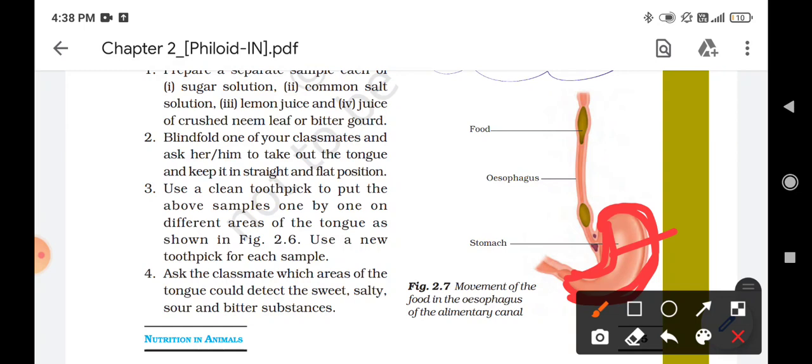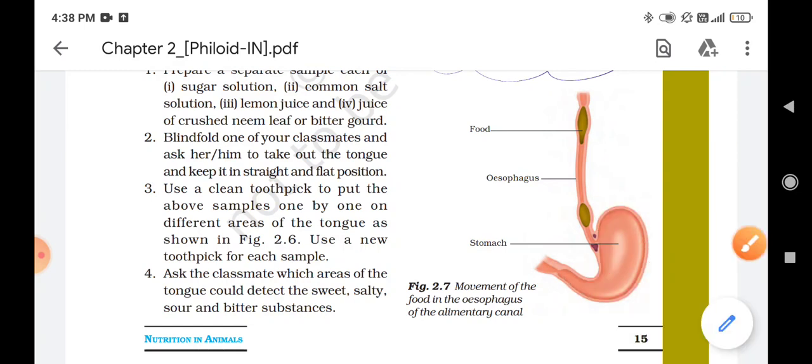Okay, so this is the function of hydrochloric acid, that is to kill the bacteria that enter along with the food, and it also helps in the process of digestion by breaking down further. Okay, so the function of mucus is to protect the lining of the stomach against the action of hydrochloric acid. Okay, and other digestive juices help to break down the proteins into simpler substances. Okay, so that's what we learn about the stomach.